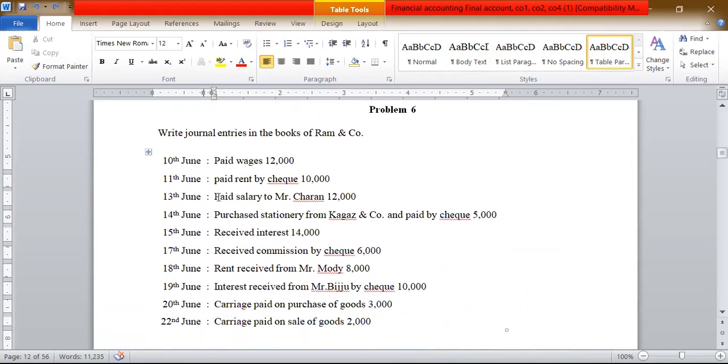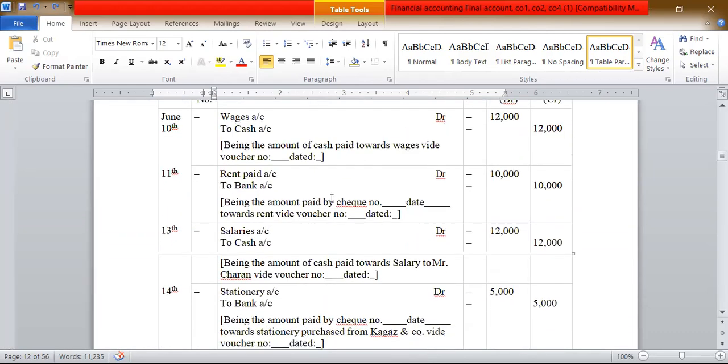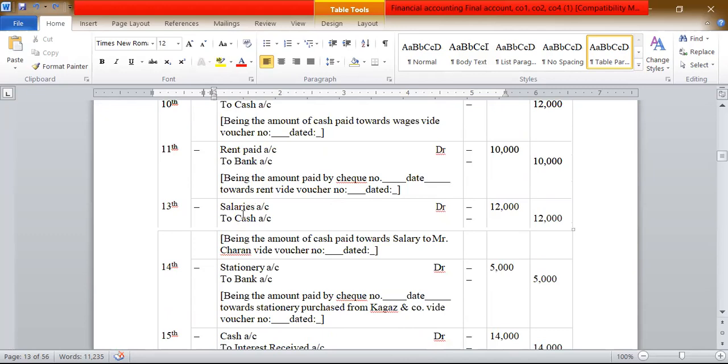Now, paid salaries to Mr. Charan. Salaries is a nominal account, cash is the real account. According to the nominal account, all expenses are debit, so salaries account debit to cash. Why is cash credit? According to the real account, credit what goes out. One nominal account, one real account. Nominal account salaries are debit; real account cash is credit. Let's see the entry: salaries account debit to cash.